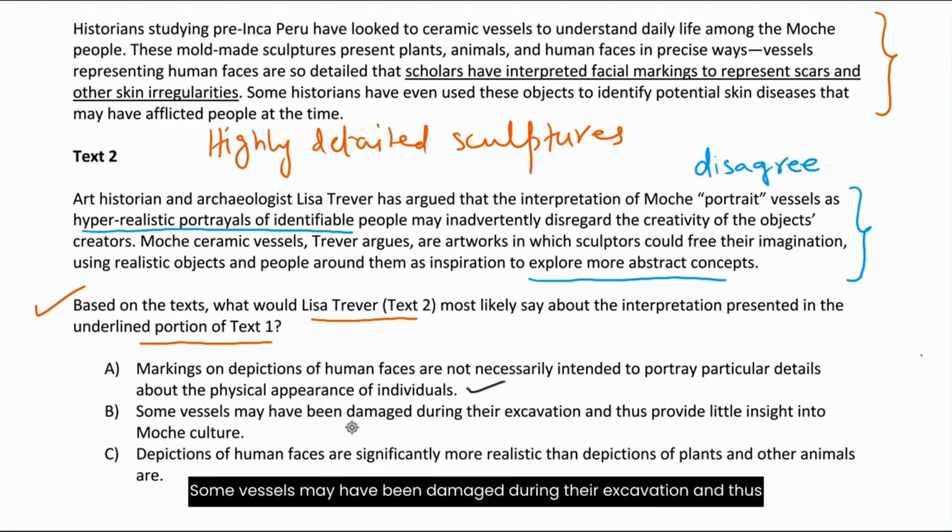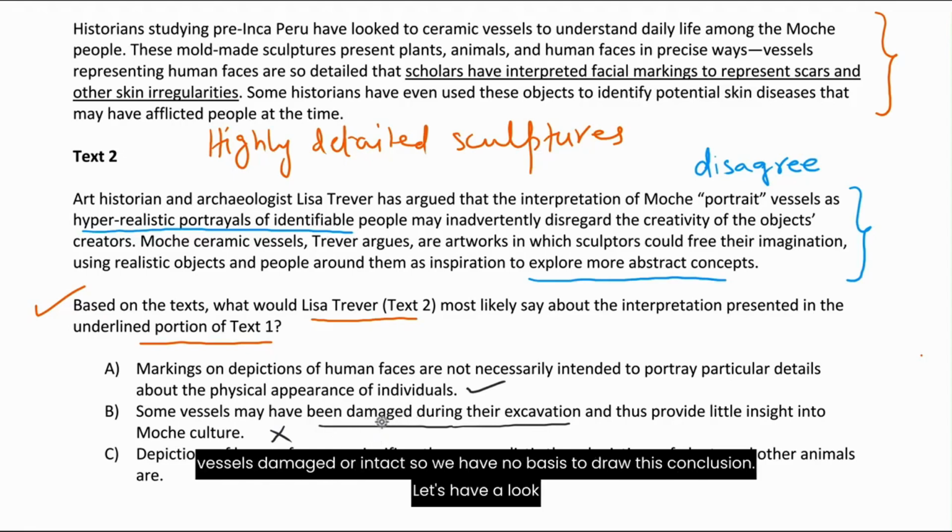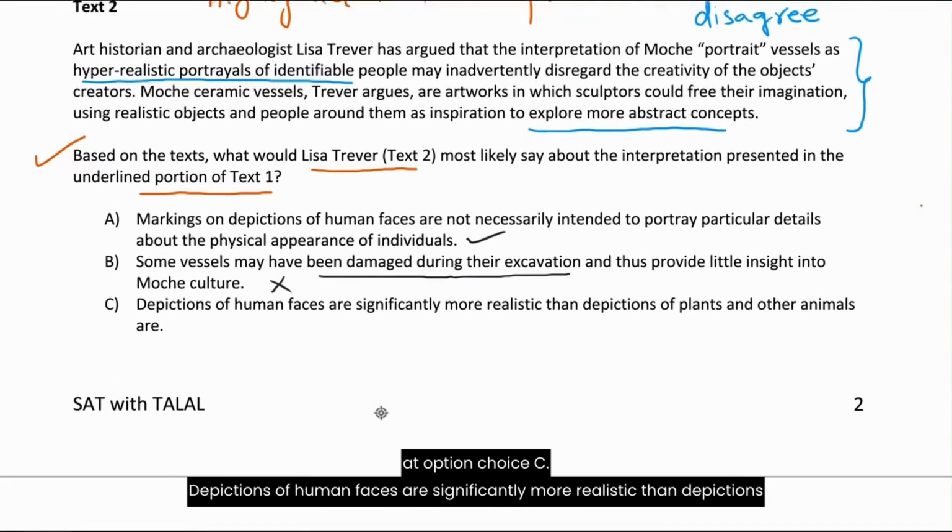Some vessels may have been damaged during their excavation and thus provide little insight into the Moche culture. Definitely not. You can easily eliminate this. Why? Because the text gives us no reason to think that Trevor would respond to the underlying interpretation in this way. Neither text mentions the state of the vessels, damaged or intact, so we have no basis to draw this conclusion. Let's have a look at option choice C.